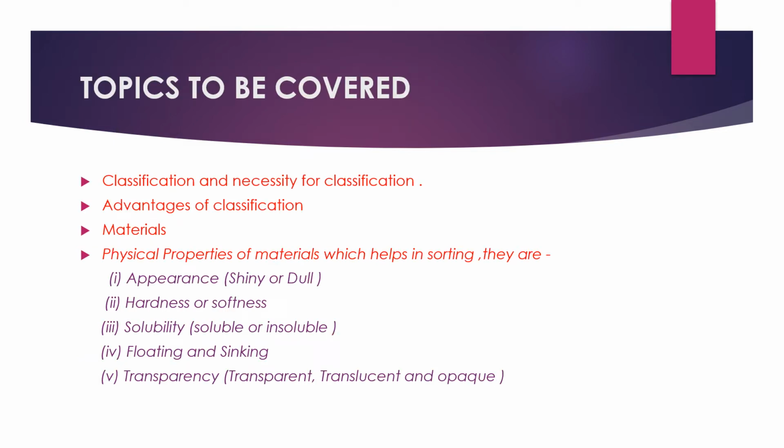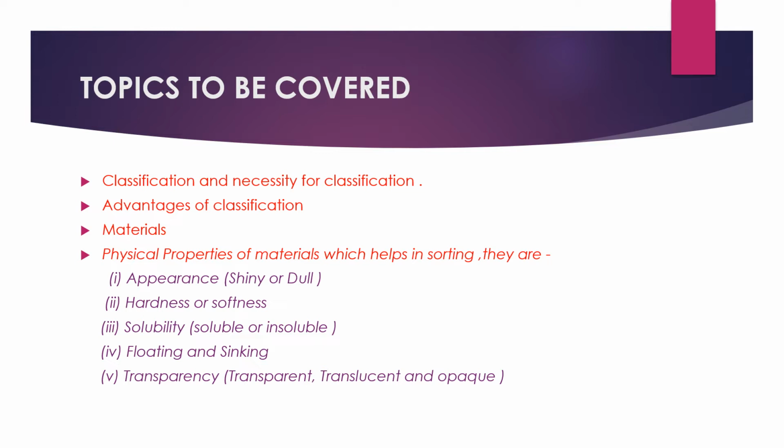The topics which we are going to cover in this chapter are, first of all, classification and necessities for classification. Second, advantages of classification. Third, materials. Fourth, physical properties of materials which help in sorting. They are, first one, appearance. On the basis of appearance, they can be separated. It can be shiny or dull. Second, hardness or softness. Third, solubility.